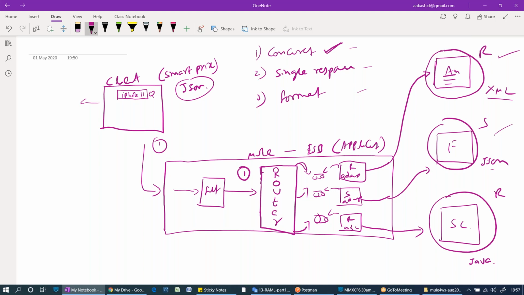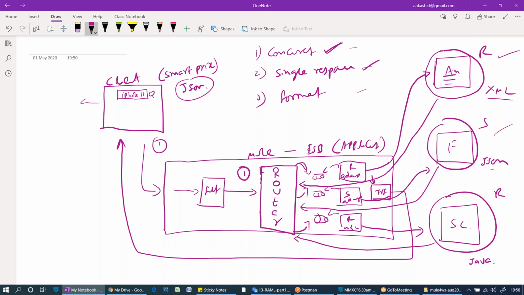First requirement is done. Second requirement is a single response. From the three applications, I'm going to get 3 responses. These 3 responses are gathered by the router in different formats. First we need to concatenate these 3 responses into a single response by using some transformer. There is a component called a transformer. What will it do? It will take these 3 responses as input and convert them into a single one. That means it will nest the 3 responses into a single response, and it will be given back to the client.